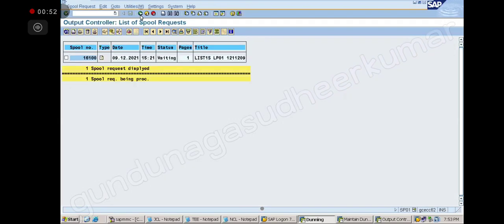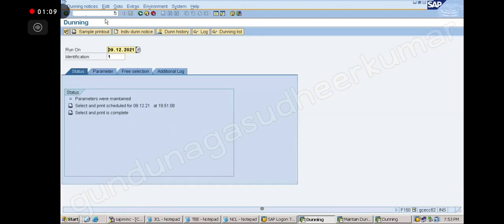So now for this first letter he has not responded. No response whatsoever. Then what do I do? Again dunning. After 5 days I have to do the dunning, right? So now I will give the date. Okay, what date? After 5 days, 9 plus 5, so 14, I will give 15. On 15th I am doing the dunning. Okay, press enter again.